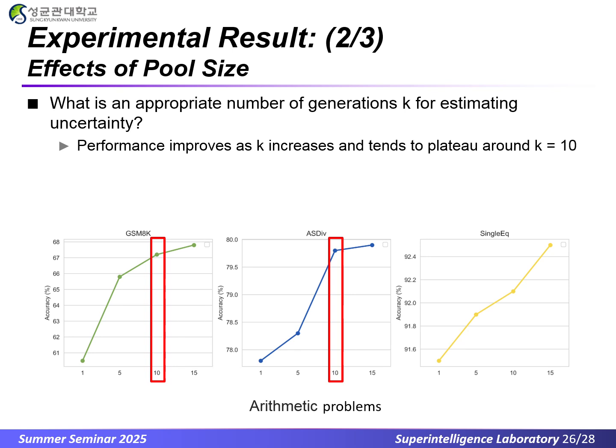Here, K denotes how many times we sample answers for each question to estimate its uncertainty. Across all 3 benchmarks, GSM-8K, ASDIV, and SingleEq, accuracy steadily rises as K increases, because more samples lead to a better estimate of which questions truly confuse the model. Notice, though, that beyond about K equals 10, highlighted in red, the gains begin to decrease. That tells us K equals 10 strikes a good balance between computational cost and uncertainty estimation quality.